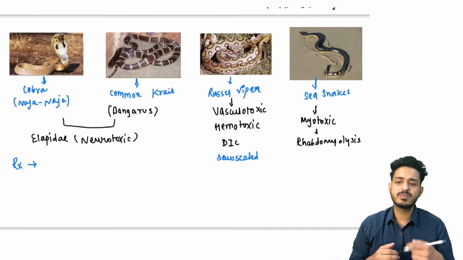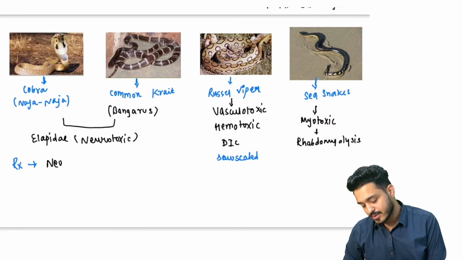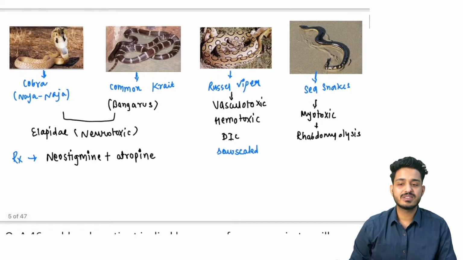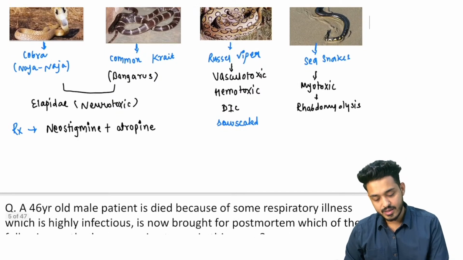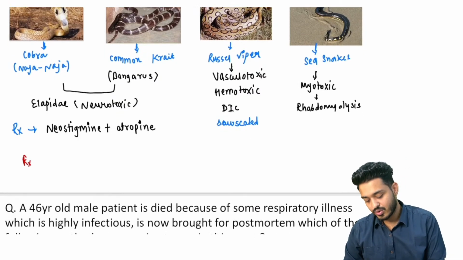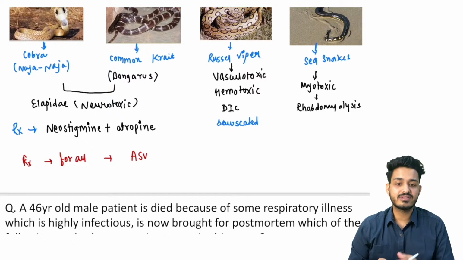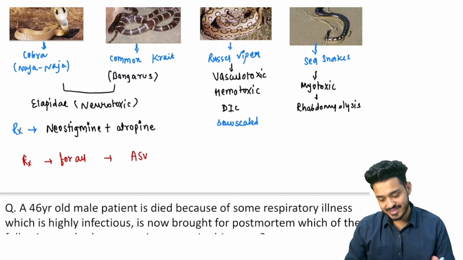Apart from that, sometimes they will ask you a question, what is the other treatment we are having? So we can use neostigmine plus atropine in the cases of neurotoxic only, right? In the cases of cobra or common krait, more likely cobra. What is the treatment for all others? Anti-snake venom. Remember, this anti-snake venom is present everywhere, at every CHC, PHC, you will be finding it.